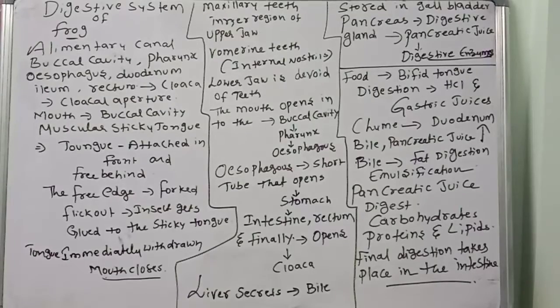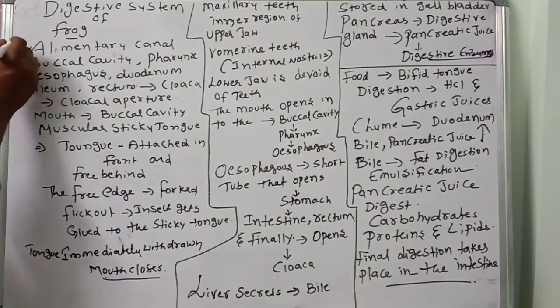Good morning, children. We are going to discuss the digestive system of the frog. We are discussing digestion of the frog. Okay, observe very carefully, children. The digestive system of the frog consists of the alimentary canal.